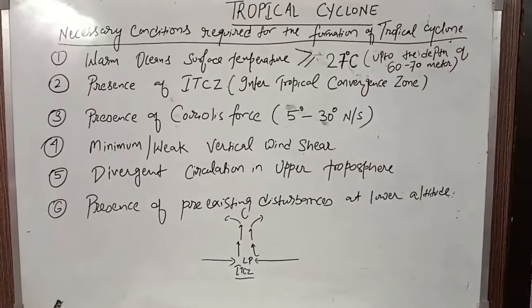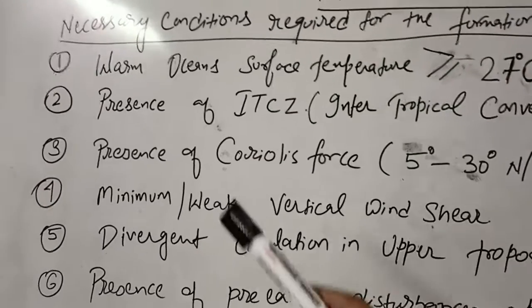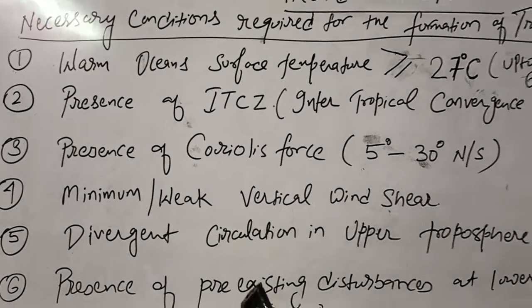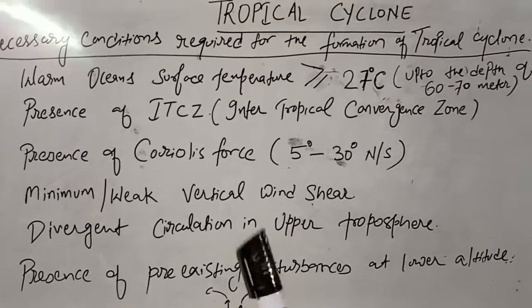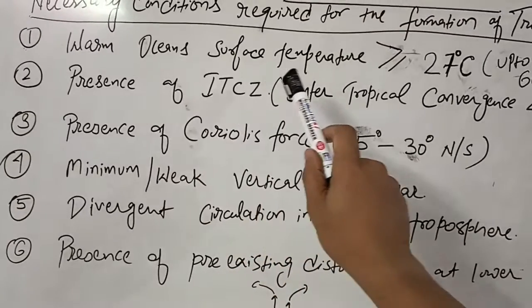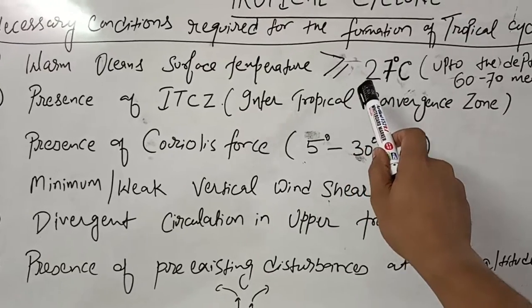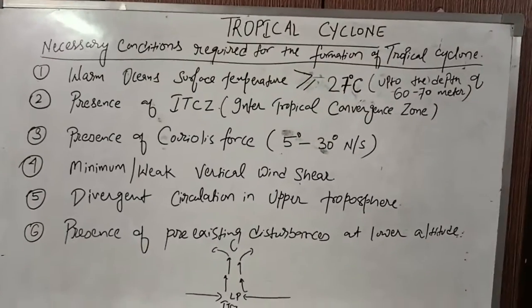Now the first important condition for the formation of tropical cyclone is, as we know that tropical cyclone is only formed over the oceanic surface water, it will not form over the continent or the land. So a warm ocean surface temperature of more than or equal to 27 degrees Celsius is the first condition for origin of tropical cyclone.